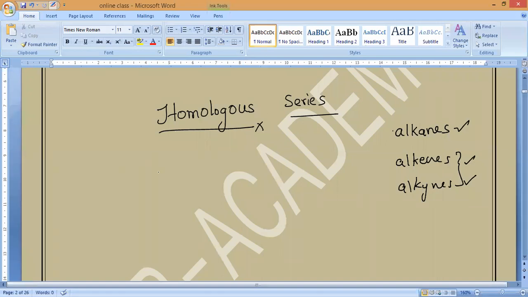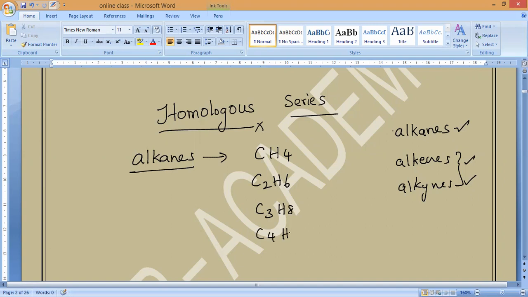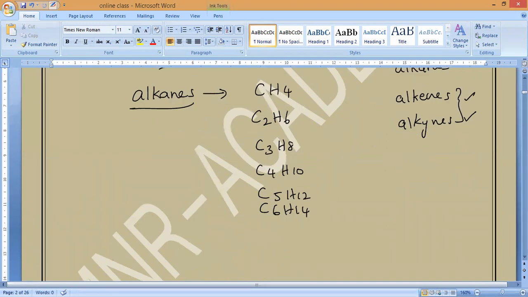First, with an example; the definition you can understand later. Can anybody give examples of alkanes? Please respond. CH4, next C2H6, C3H8, C4H10, C5H12, C6H14.